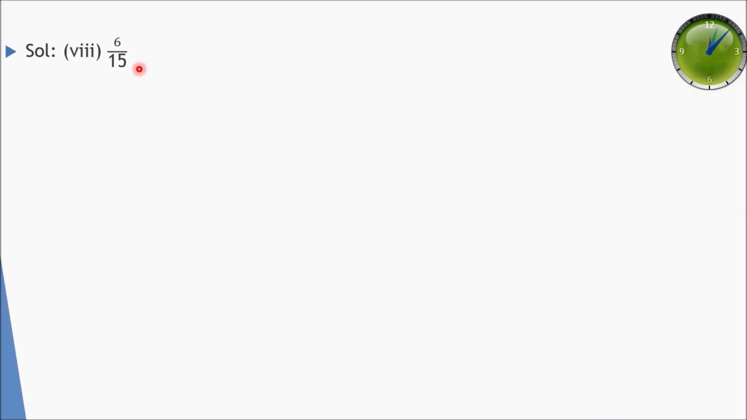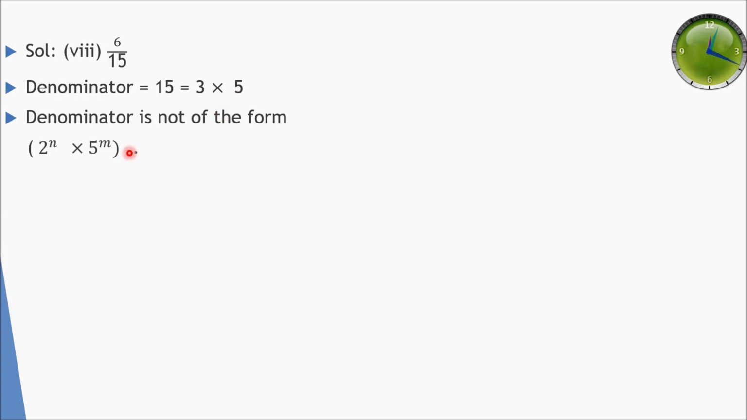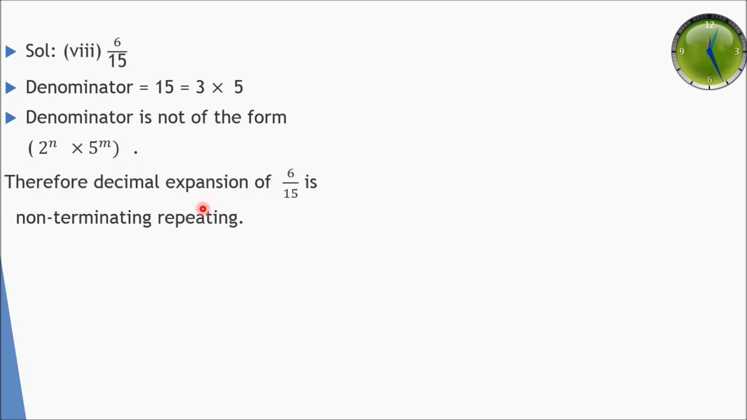The next part is 6 divided by 15. As you can see, the factors of 15 are 3 into 5. So the denominator here is 15, having factors 3 multiplied by 5, which is not of the form 2 raised to power n into 5 raised to power m. So it is again non-terminating and repeating.